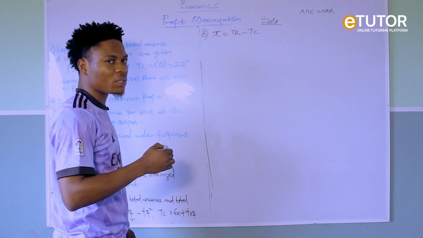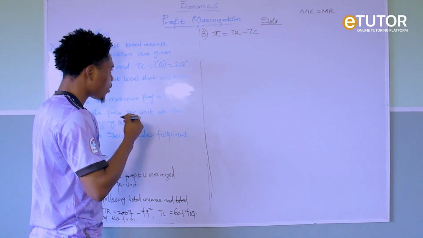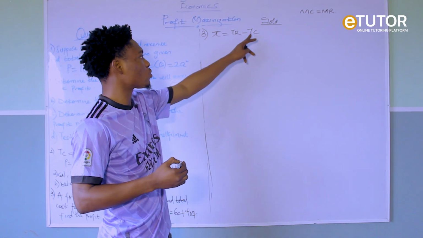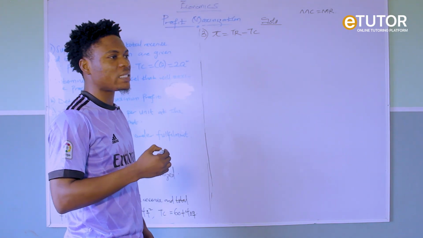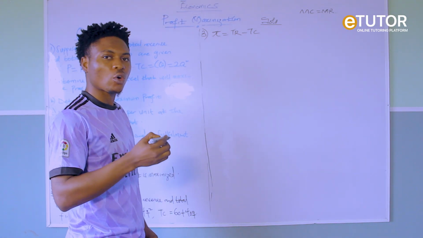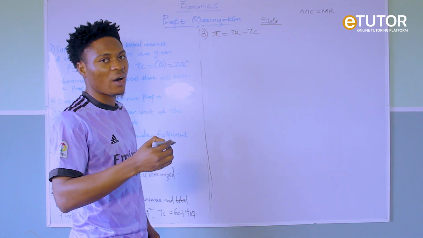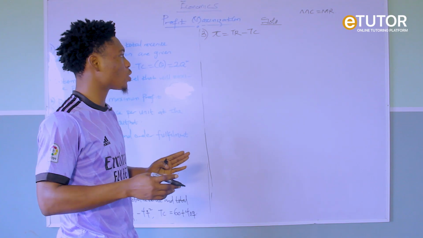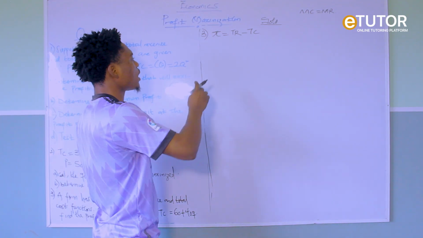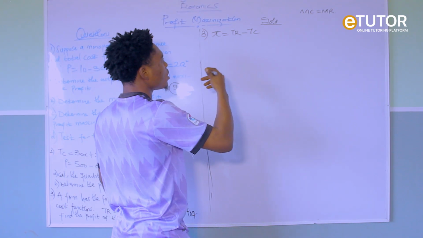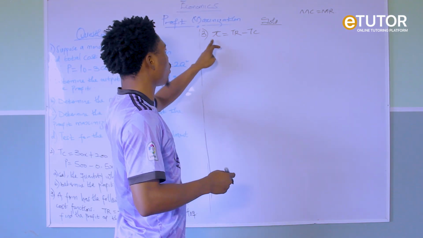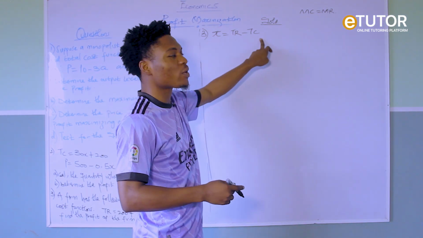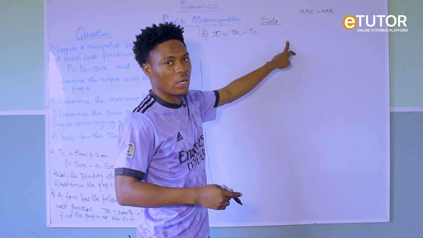The question can come in different forms. In your function, they may not give you the total cost function. They might give you your average cost function. So you just have to multiply your average cost by quantity to get your total cost, depending on the question you have. Now if I want to get this, remember how we derive our MC equals MR. We differentiate everything with respect to Q, equating to 0.